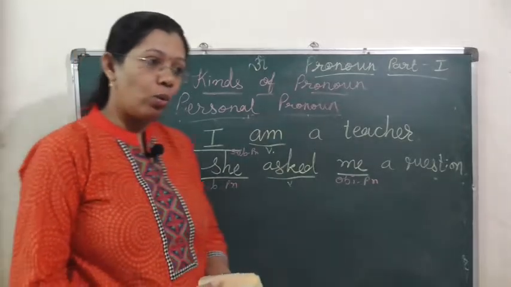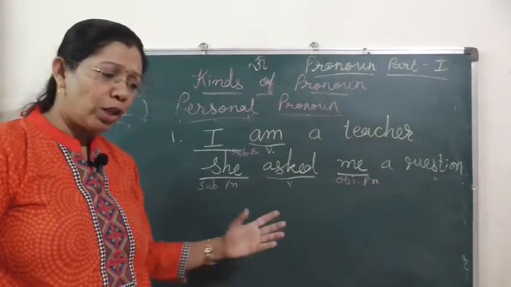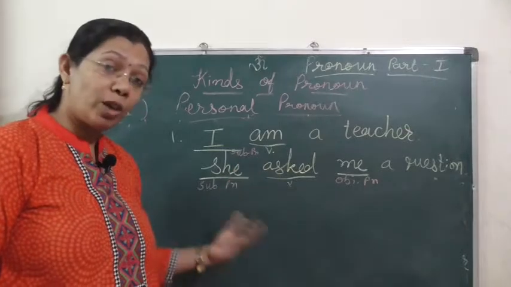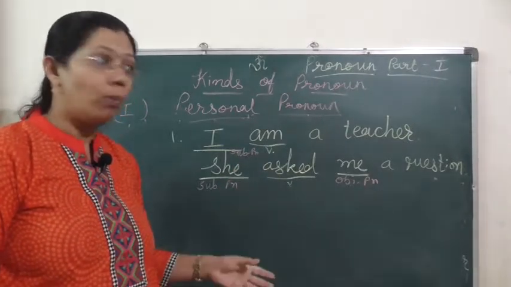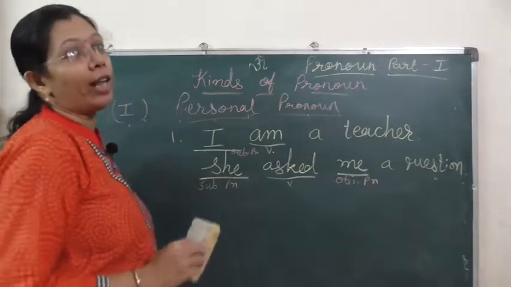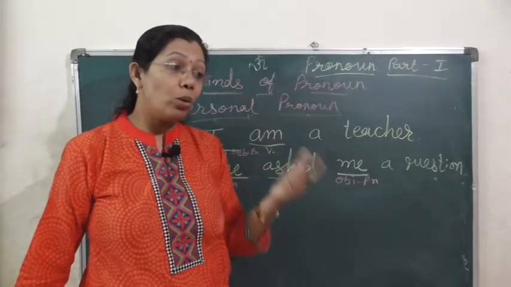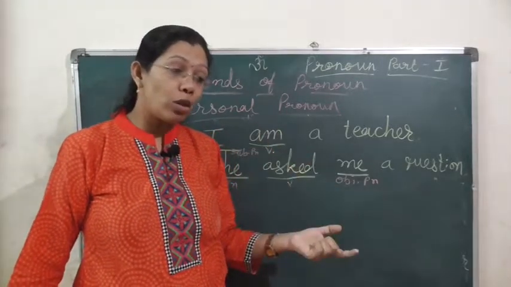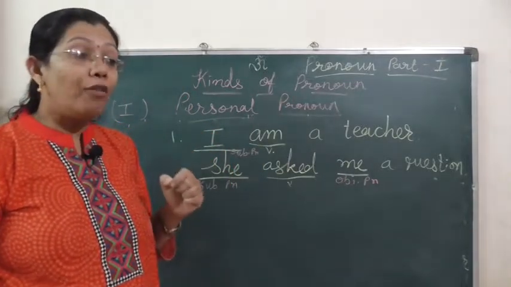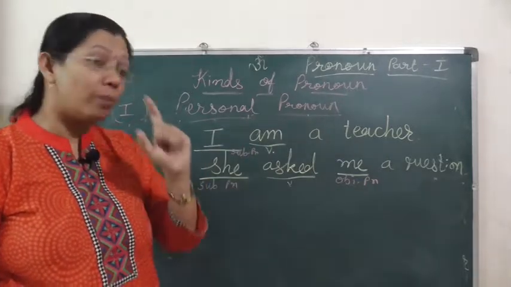Another way to remember subject pronoun and object pronoun, remember that table. I, we, you, he, she, it, they, all these belong to subject pronoun, and me, us, him, you, them belong to object pronoun. Now the question may arise in your mind that you can be used as subject pronoun also, and the same you can be used as object pronoun also. So how will you understand that here you is subject pronoun and here you is object pronoun?